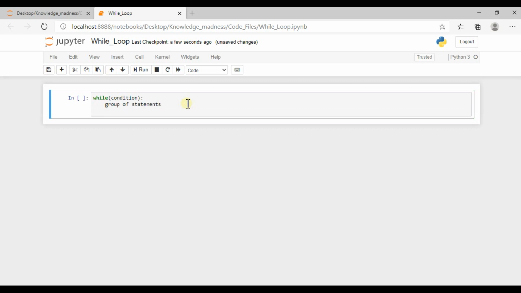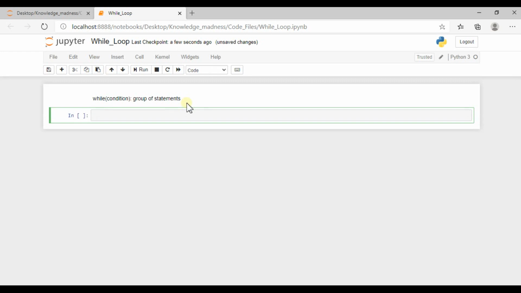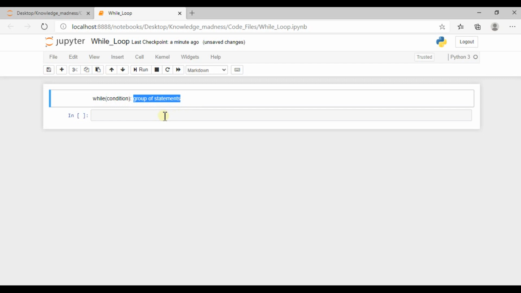Let's make this a markdown cell. Here is the syntax: while, then the condition, and there is a group of statements that keeps executing until this condition is true. While the condition is true, the group of statements will execute.